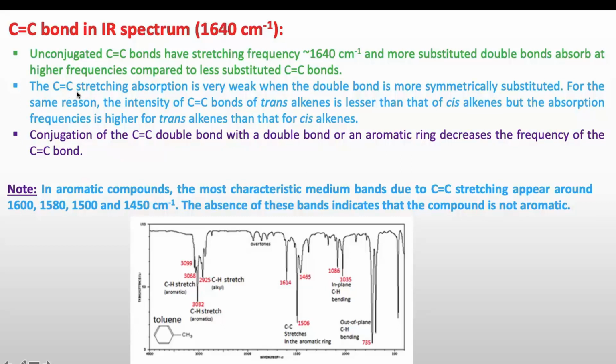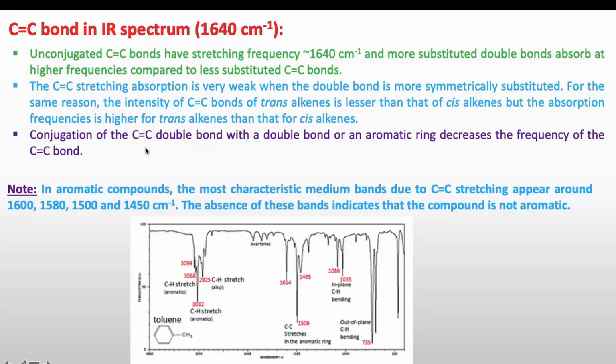Now the C=C stretching absorption is very weak when the double bond is more symmetrically substituted. We will discuss in a coming slide why some peaks are weaker while some have very high intensity. For the same reason, the intensity of C=C bond of trans alkene is lesser than that of cis alkene, but the absorption frequency is higher for trans alkene than for cis alkenes.